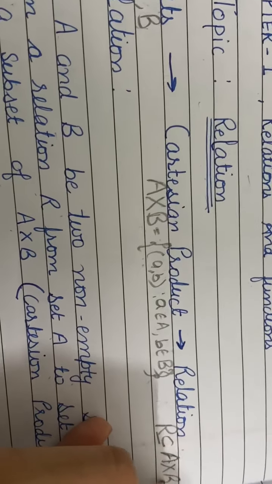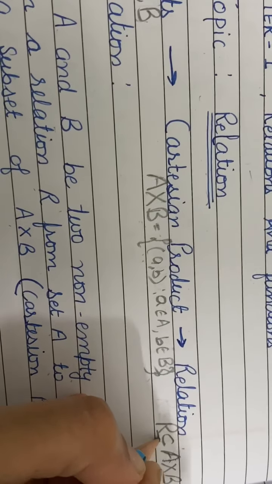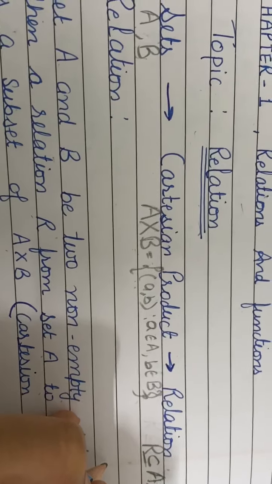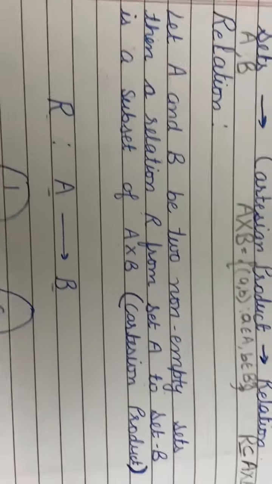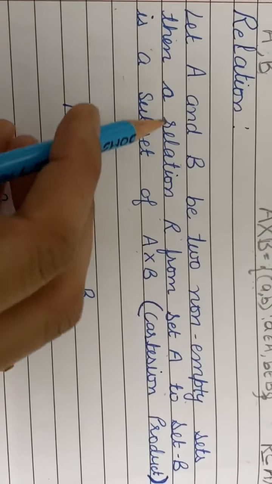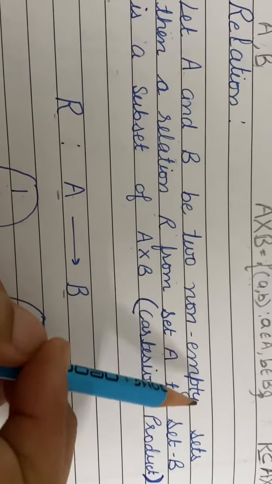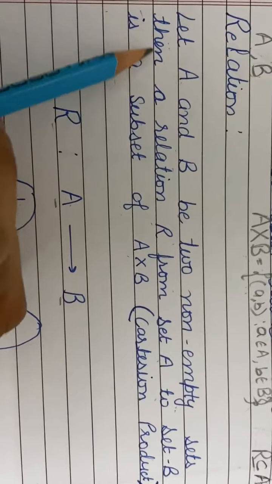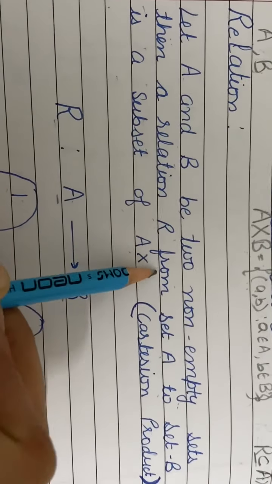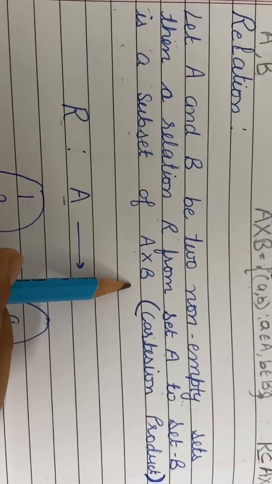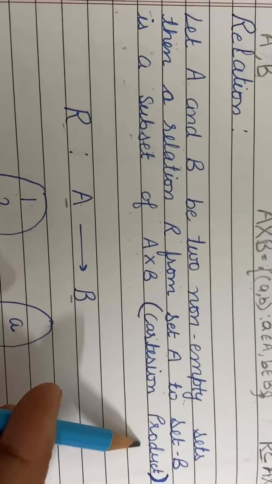So relation R is a subset of or equal to A cross B, right? Now what is the definition of relation? Let A and B be two non-empty sets, then a relation R from set A to set B is a subset of A cross B, that is, the Cartesian product.